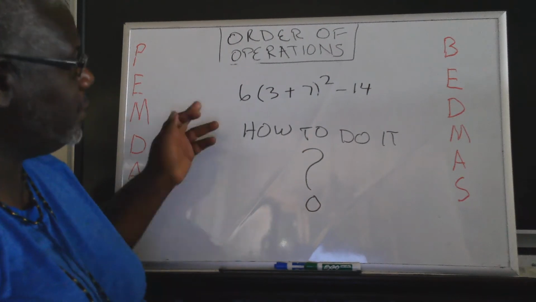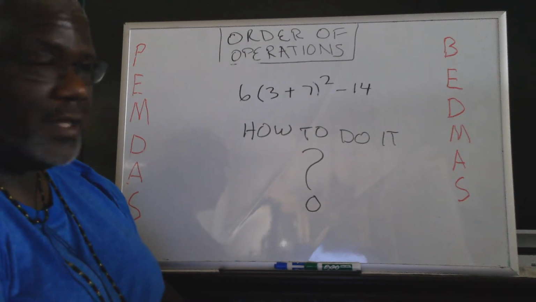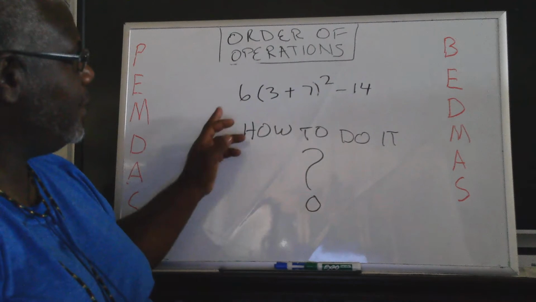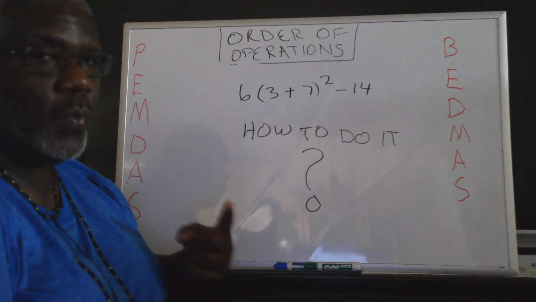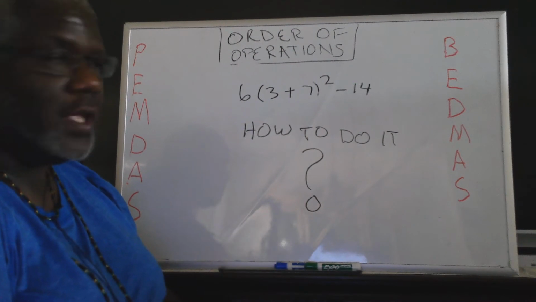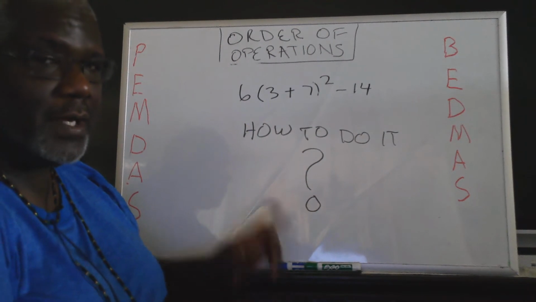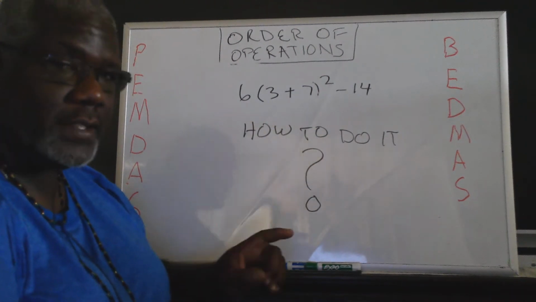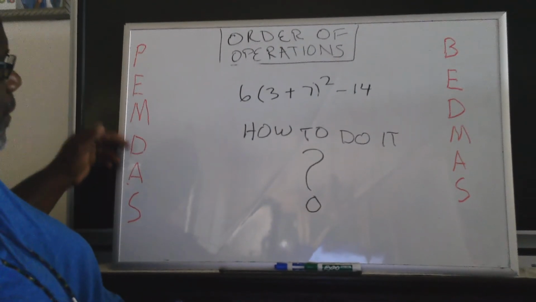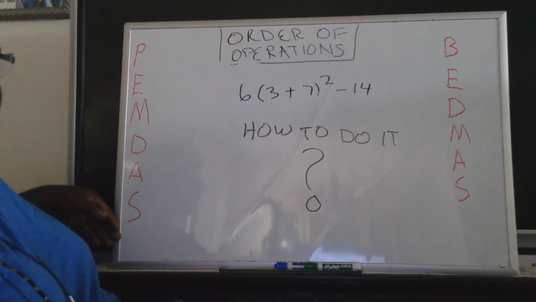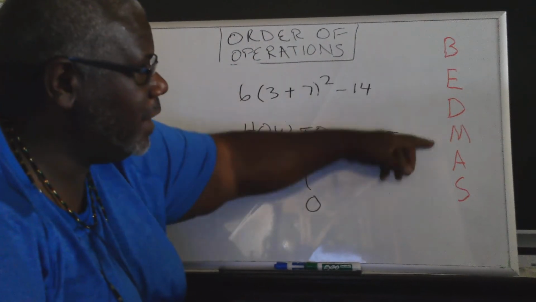Now, why this is so important is because in the past you get two different answers, right? Now, in today's world, we have two ways, or really one way, of solving it and getting it the right way. Because you'll find in mathematics, sometimes you can get two correct answers for one problem. But in a case like this, there's only one way to get the correct answer. And here it is. You'll see PEMDAS if you live in the United States. If you live in Australia or Canada, you'll see BEDMAS.